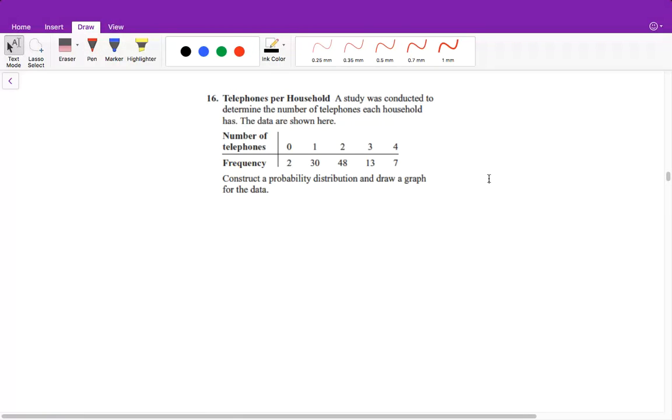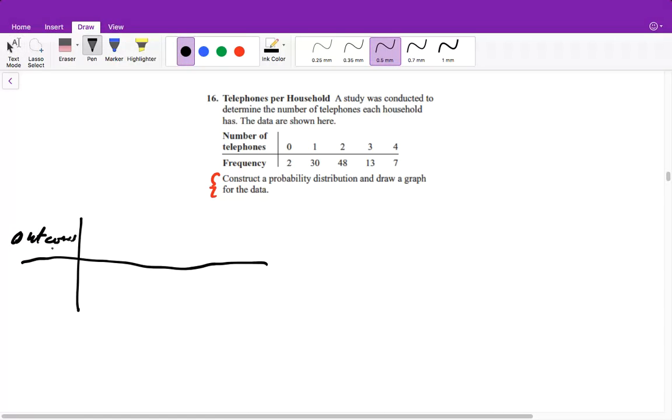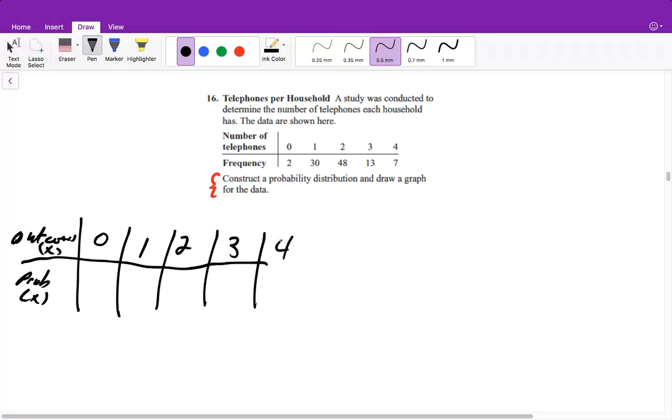All right, so for number 16, it asks us to construct a probability distribution and draw a graph for the data. So the first thing that we have to do when we're asked to construct a probability distribution is we need to create our table. And it is our outcomes of x, and it is our probability of x. So we have 0, 1, 2, 3, and 4. Well, when we add up all of our frequencies, it adds up to 100. So that means each of these we will put over 100.